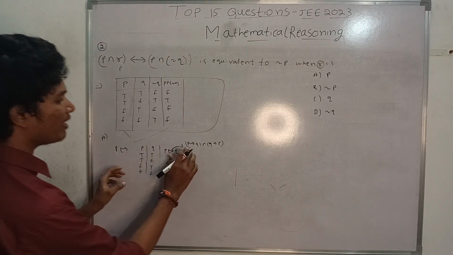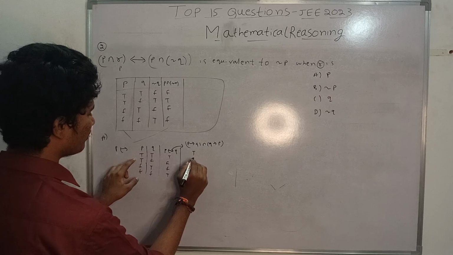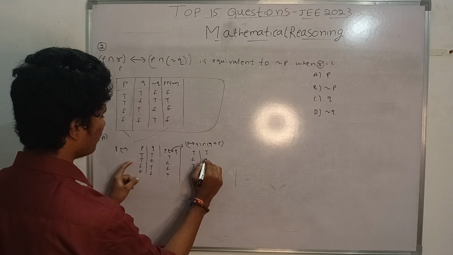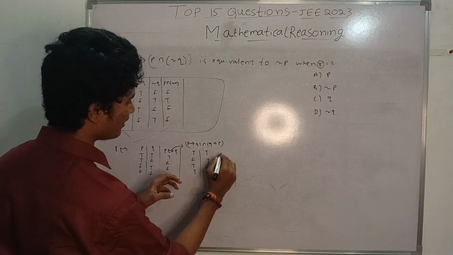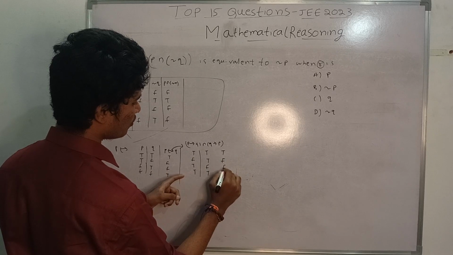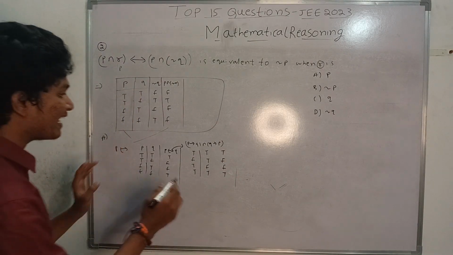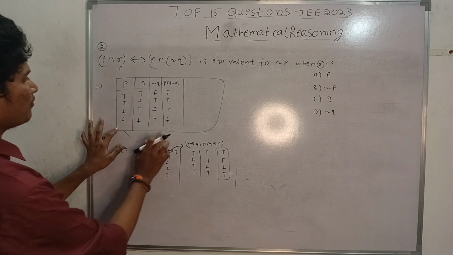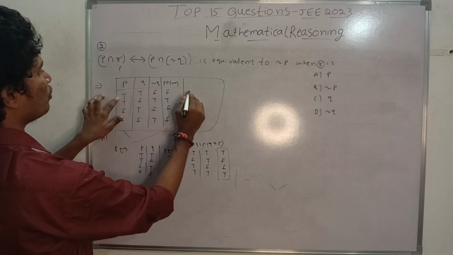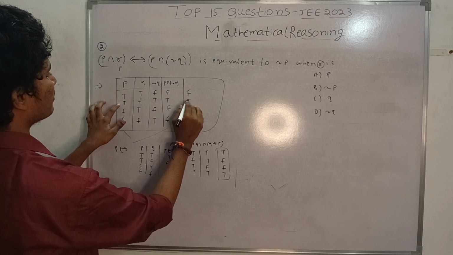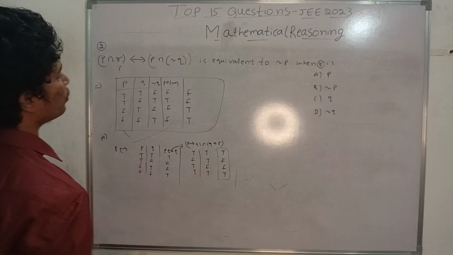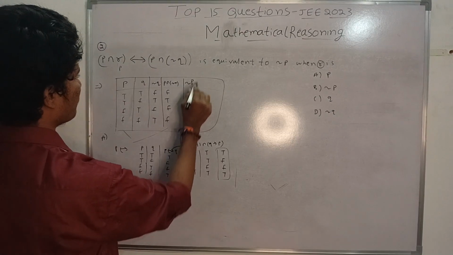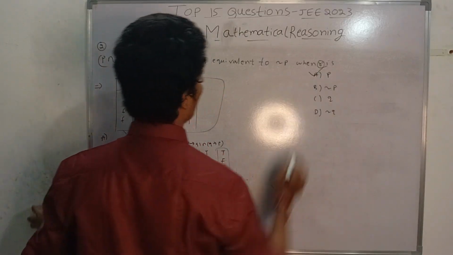Why am I getting the biconditional? What is P implication Q? T, F, T, T, and Q implication P is T, T, F, T. When I do AND of these, I get true, false, false, true. So the biconditional equivalent is like this. For two things, when they are the same you get true, but here they are opposite, that is F, F, T, T. What is this? This is negation P. So the first option is the correct answer.